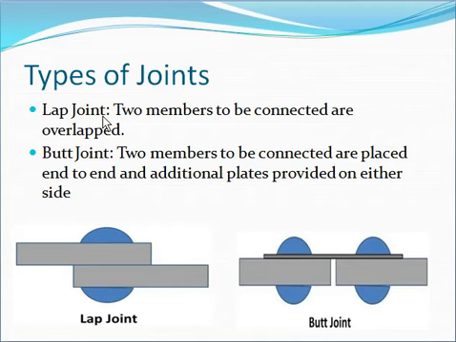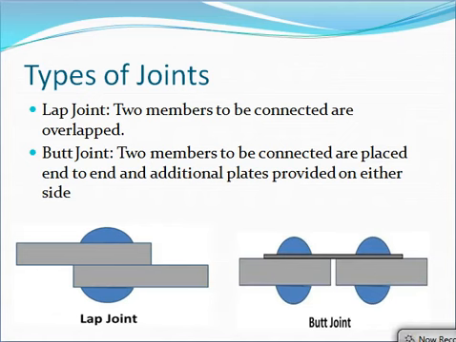In a lap joint, the two members to be connected are overlapped. Here in the first diagram you can see that these two members are lapped over each other. One member is lapped over the other and the connection is made. That connection is called a lap joint.